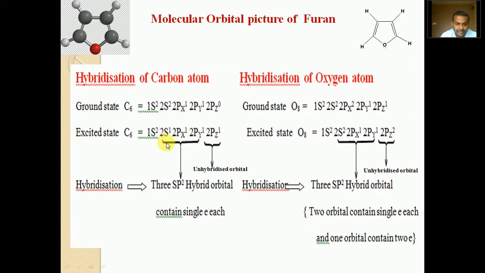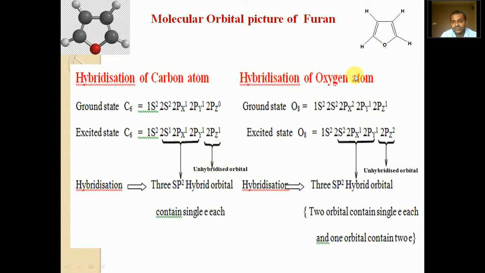In the hybridization in furan, the 2s1, 2px1 and 2py1 orbitals of carbon mix and recast to form an equal number of hybrid orbitals, 3 hybrid orbitals, and the 2pz orbital remains unhybridized.